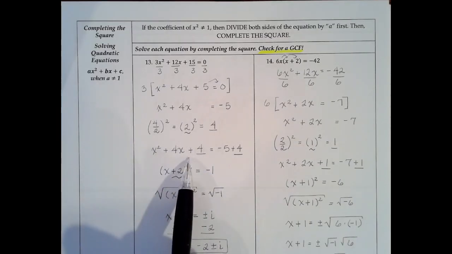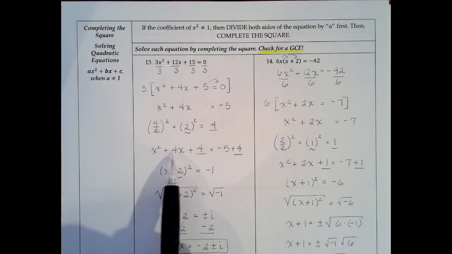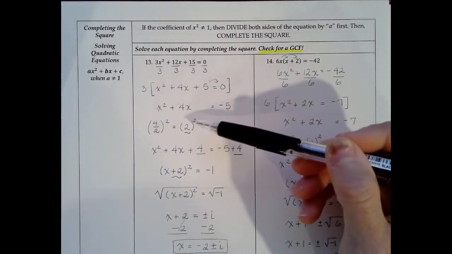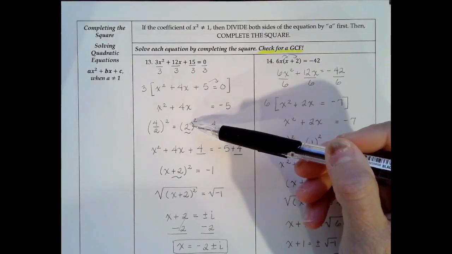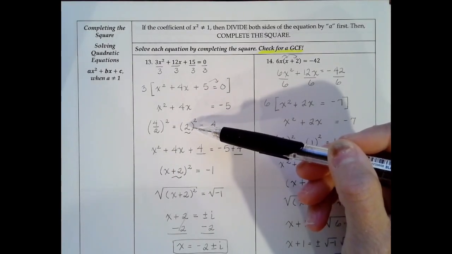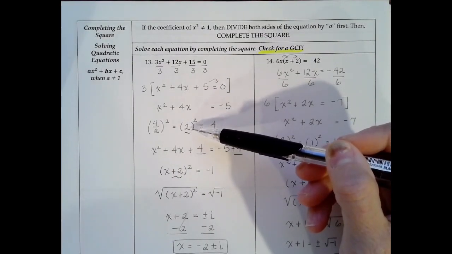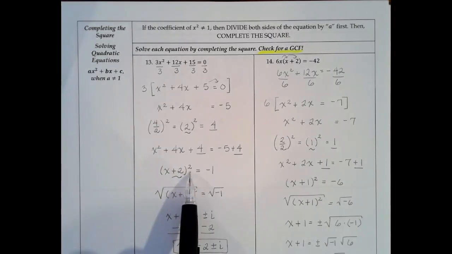Let's go ahead and factor the left side, looking for two numbers that multiply to get 4. They have to be the same sign. We add them together, we have to get a positive 4, so they're both going to be positive. And again, looking up here will help us get our term if we don't figure it out right away. It'll be x plus 2 times x plus 2, or x plus 2 squared.